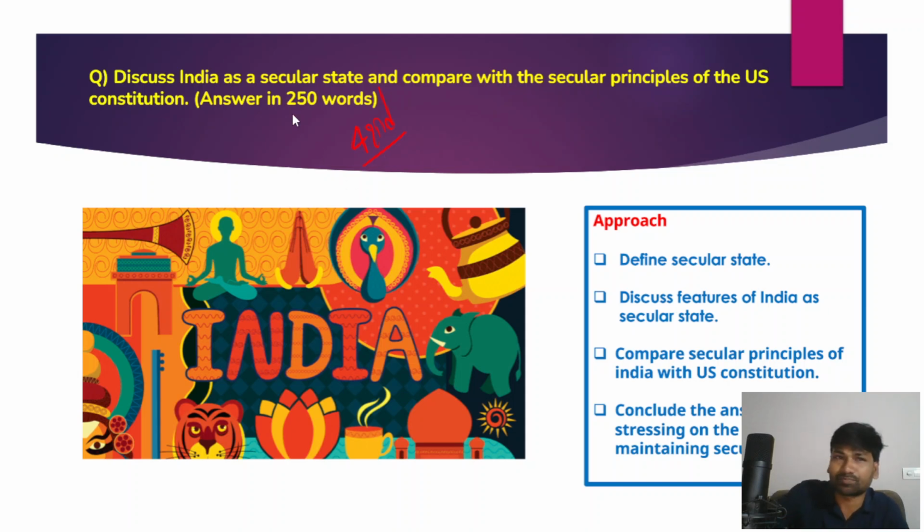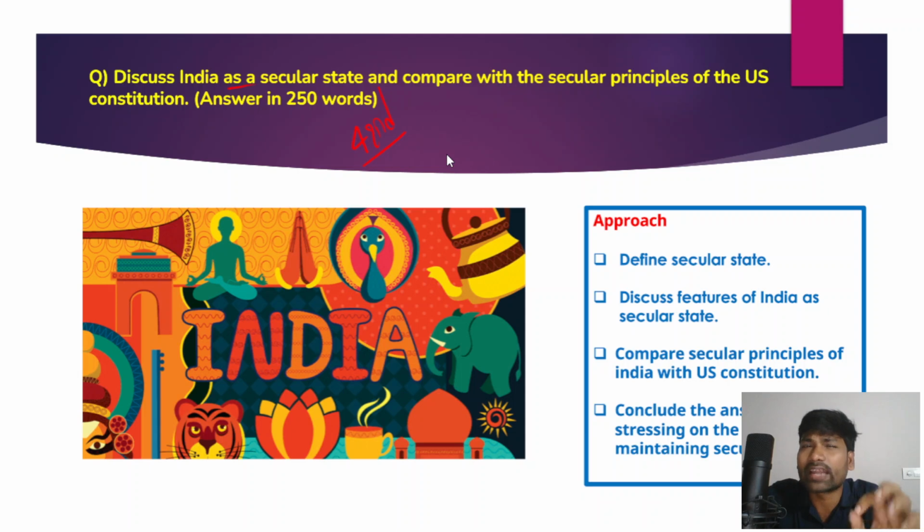Now the question is, discuss India as a secular state and compare with secular principles of the US Constitution. Now when we talk about the general studies paper 2, one thing that you need to understand is that every year there is at least one question from the comparisons. So compare the Parliament of India and UK, compare the presidential form of government and parliamentary form of government of India and US or any other country, and compare the secular principles of India and US.